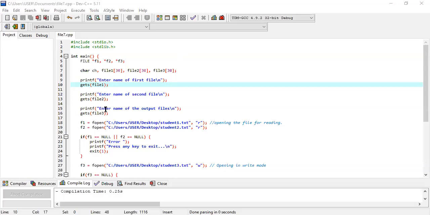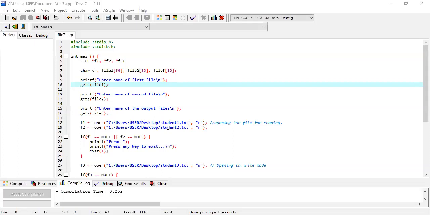So similarly, we have to first read those 2 existing files. Which one? File 1 and file 2, because those 2 files are already exist in my device, and according to my device, both the files are in desktop. So that's why after fopen, I'm just writing here the path of my first file. So obviously this is my file 1 and this is my file 2.